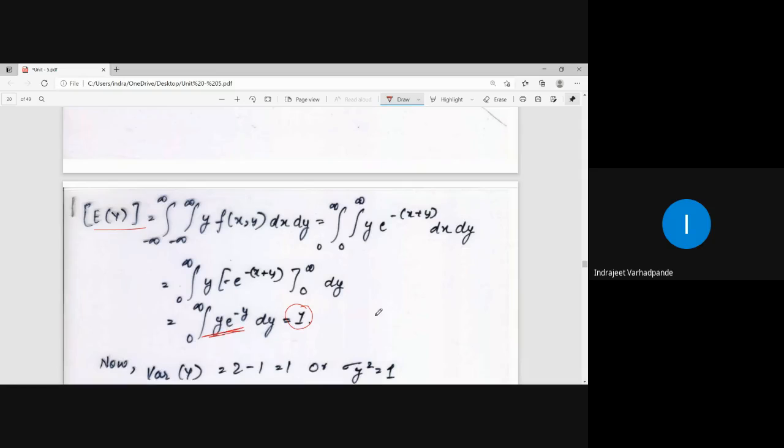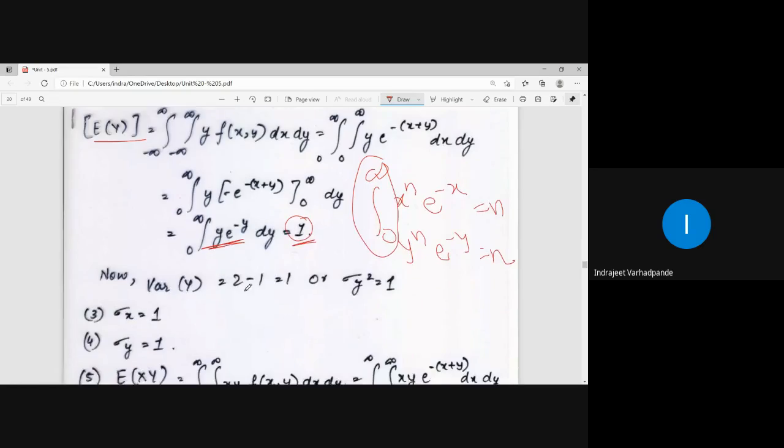In this case, the result we are trying to use is: integral 0 to infinity of x to the power n times e to the power minus x is equal to n. Y to the power n into e to the power minus y is also n. So it will be 1, provided the limits are 0 to infinity. The result is applicable only when the limits are 0 to infinity.